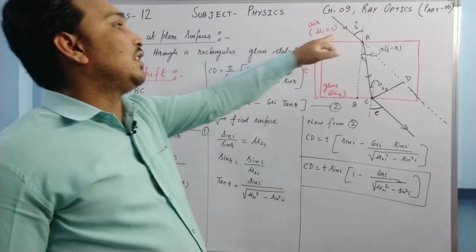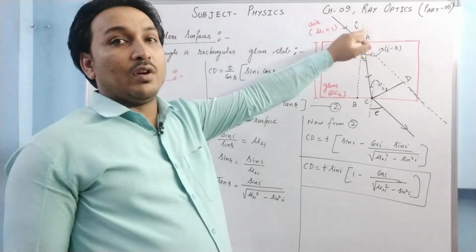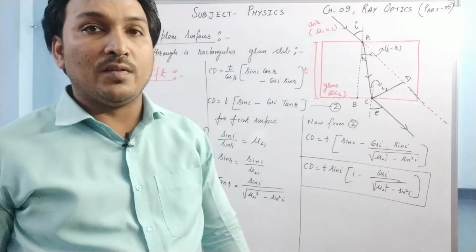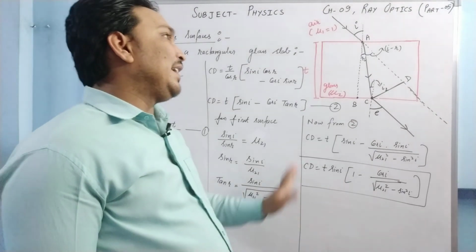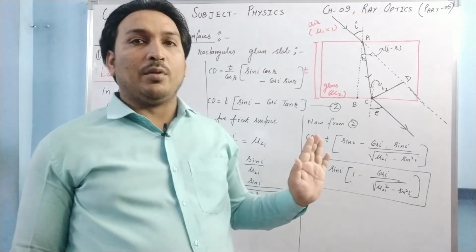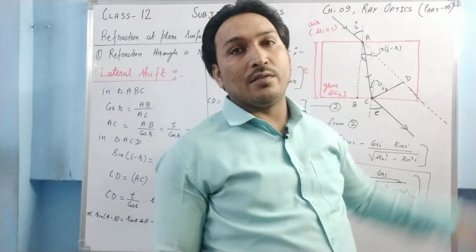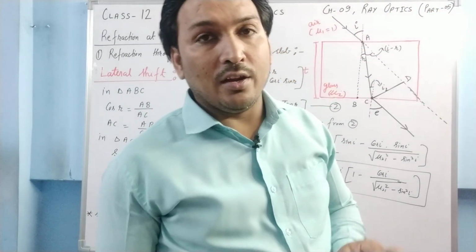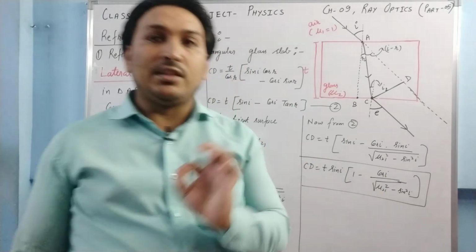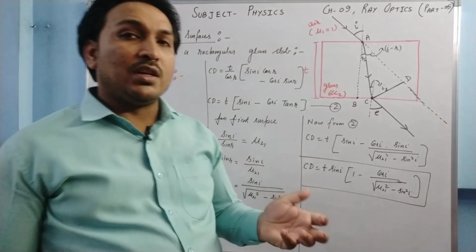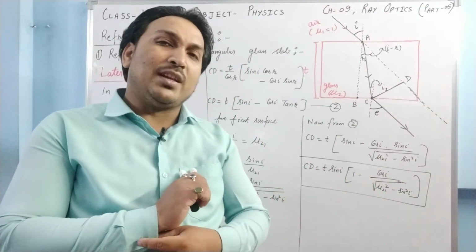I is the angle of incidence. It cannot be exactly 90 degrees, because at 90 degrees the ray of light will touch the surface and go, refraction will not take place. So the angle of incidence is always less than 90 degrees. How much less doesn't matter, but it should be less than 90 degrees.